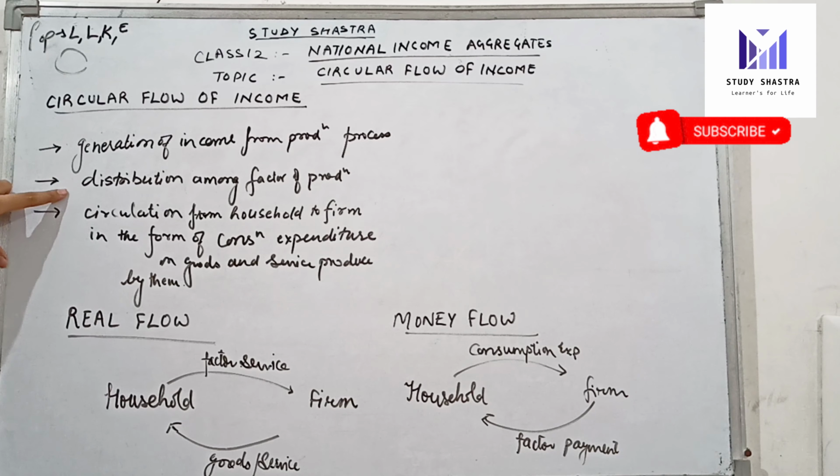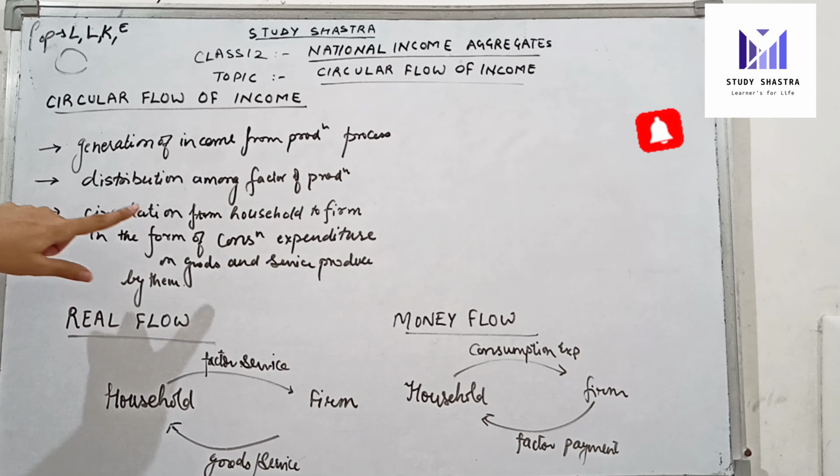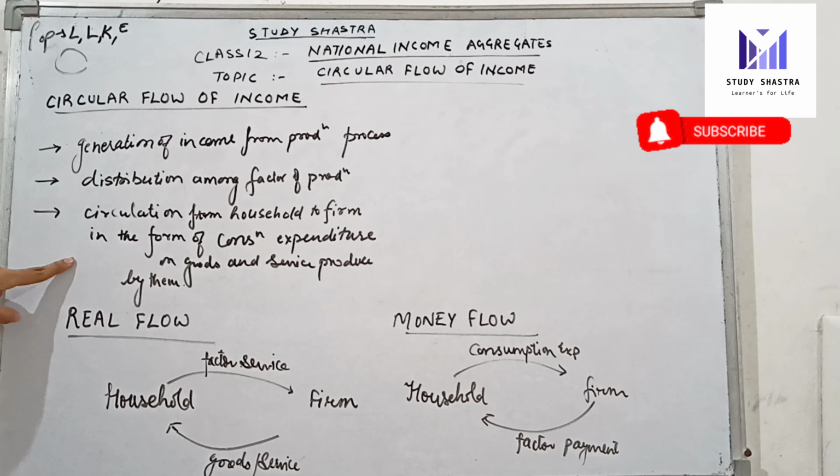So the income which is generated by the production process is distributed among the factors of production, and then that distributed income will be circulated from households to firms in the form of consumption expenditure on goods and services produced by them. If we have to consume something, we have to buy it. In order to buy it, we have to pay some amount of income as its price.